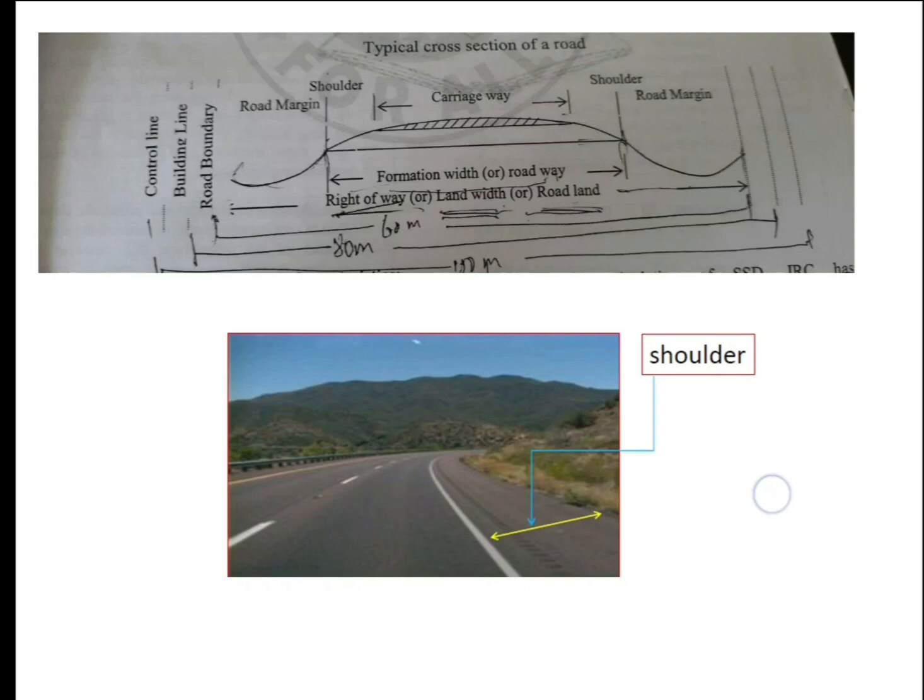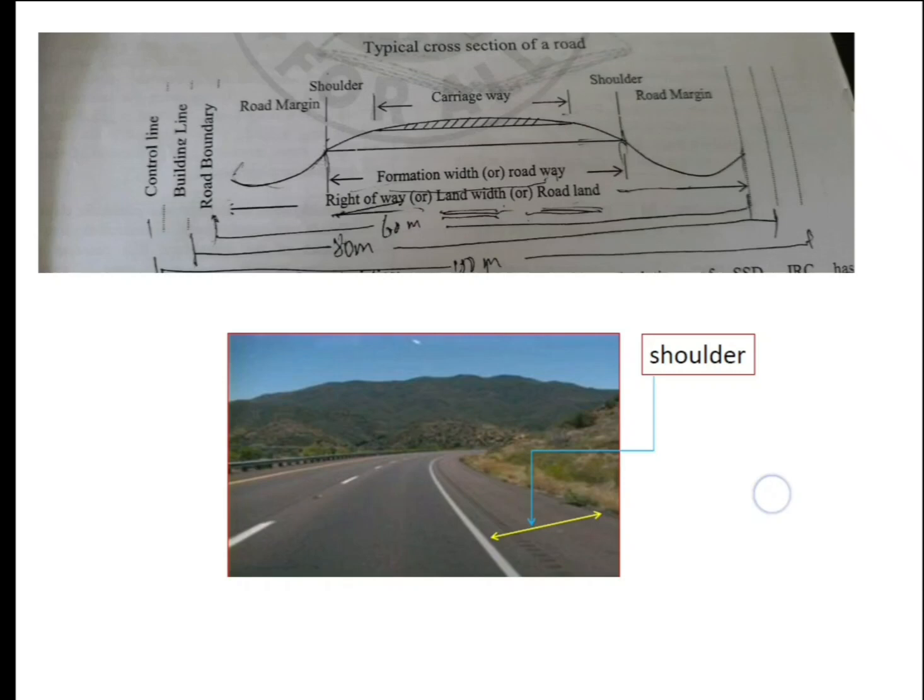The IRC here has recommended the minimum shoulder width to be 2.5 meter, but in our usual roads we can't see 2.5 meter because of the cost and all those things. Our country is a developing country, and the availability of space also will be less. In that case we can't follow. We will try our level best to follow these things, but there are a lot of limitations.